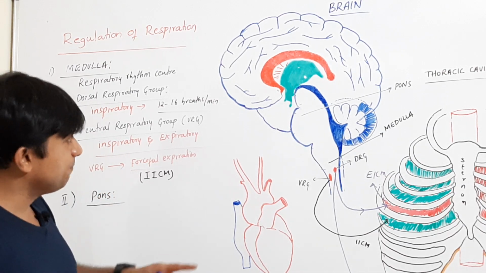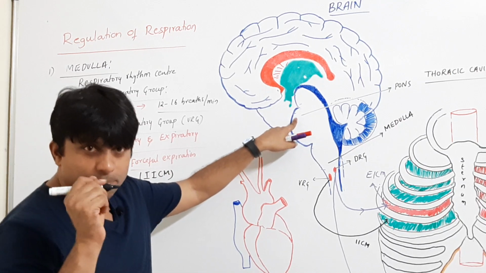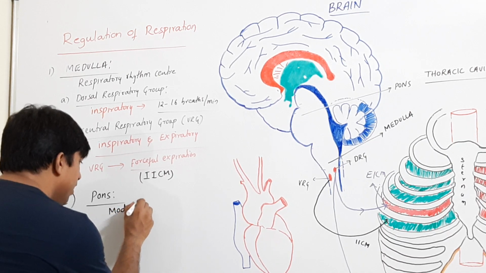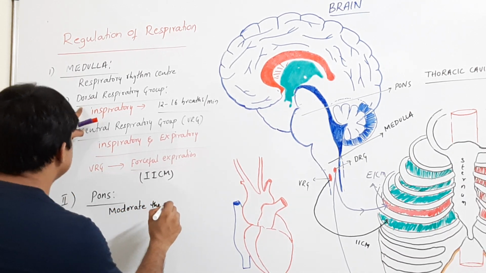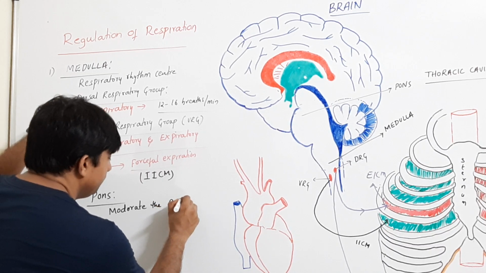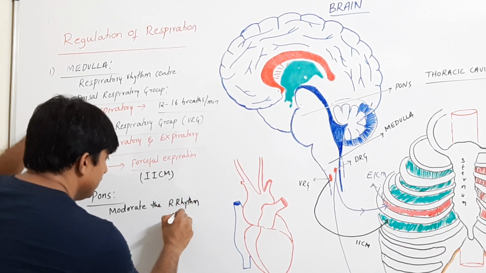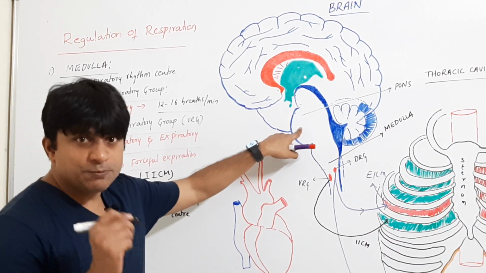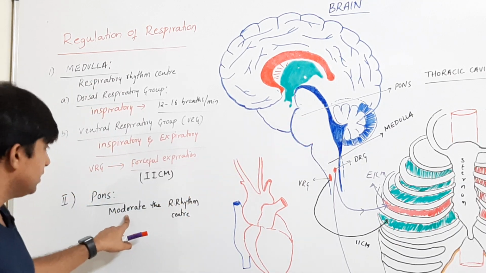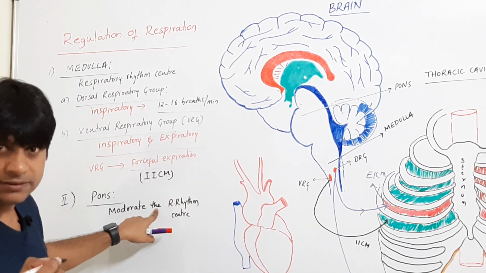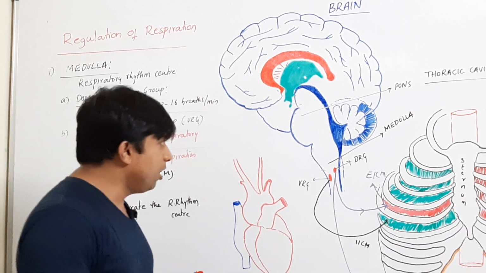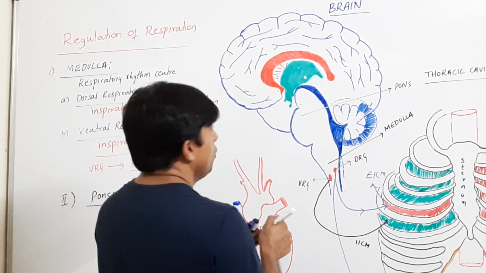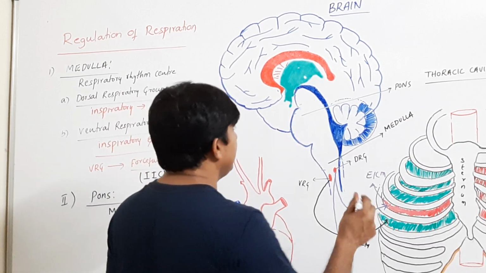What are they? The respiratory centers located in the pons moderate the breathing. They moderate the respiratory rhythm center. Fine. Your pons has respiratory centers which can moderate the respiratory rhythm center, right? So how is this done? Your pons has two groups or two locations which moderate the respiratory rhythm center.